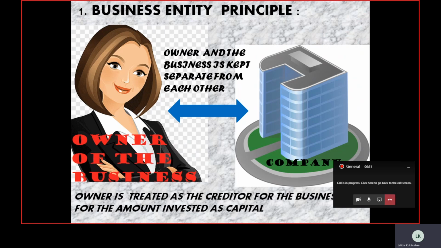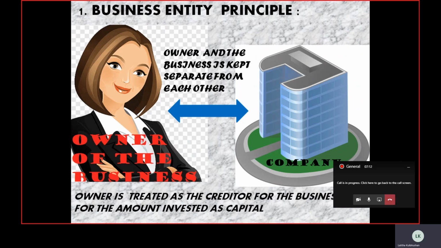It should not be mixed with that of the personal transactions of the business. This is the reason it has been assumed that the owner is separated from the business, so we can avoid these types of confusions. Now, based upon this meaning of the business entity principle, we are going to discuss some